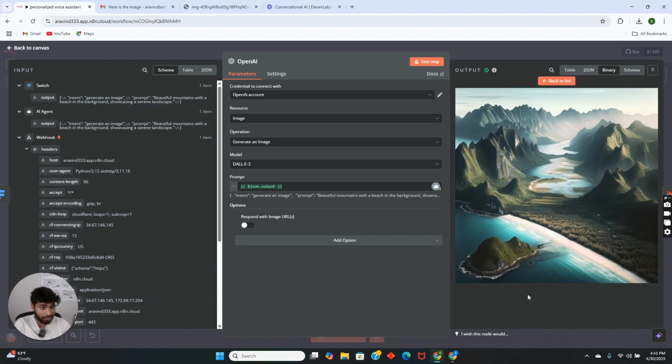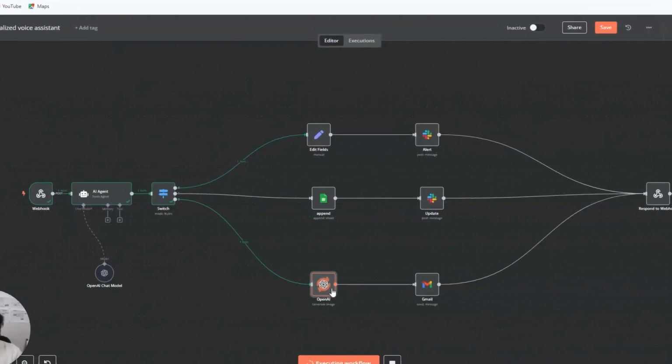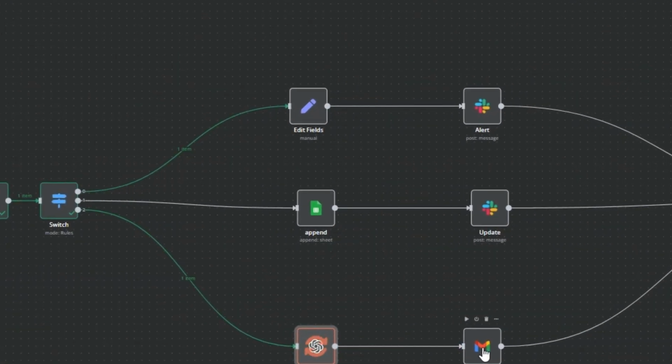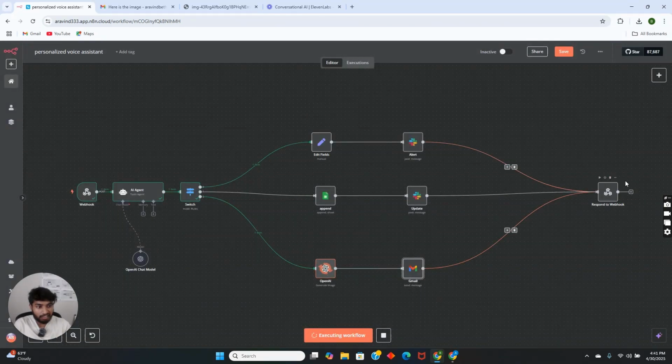See, we got a different image than the one shown before, but I loved the image from before. This one is also very clear and very attractive. If we want, we can respond with the image URL so that this link will be sent to the mail, and then to the respond to webhook node.